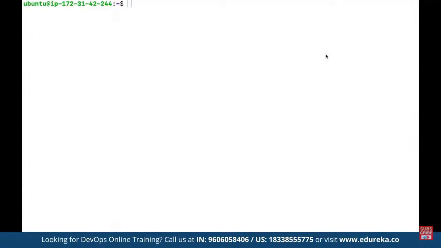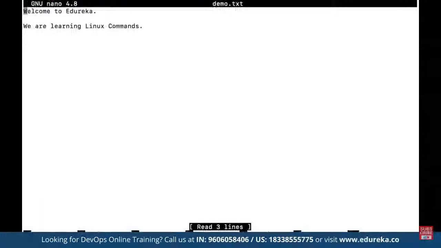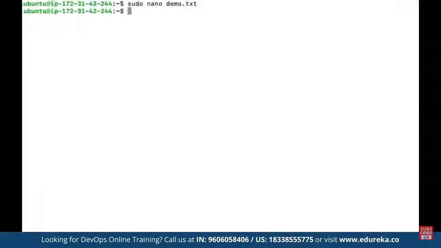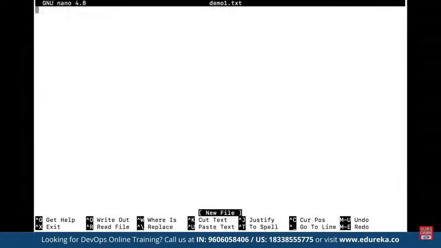For example, now let's say we want to see the difference between two files. Let's create two files here. Let's say we use sudo nano, and here we already have demo.txt available, so we can come out. And here let's say we create another file as demo1.txt. Here we type in the same message, welcome to Edureka, and then common Linux commands. Let's say we save it and come out.